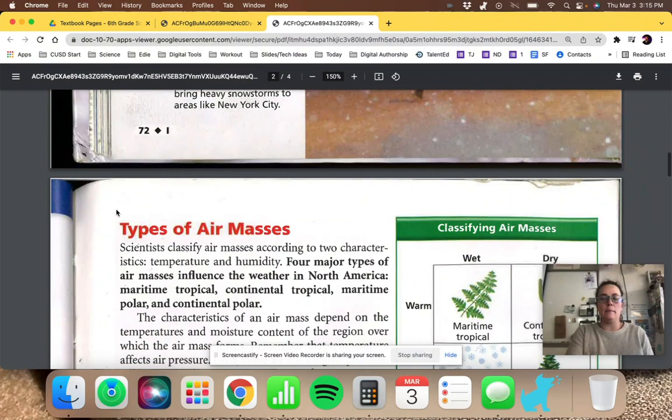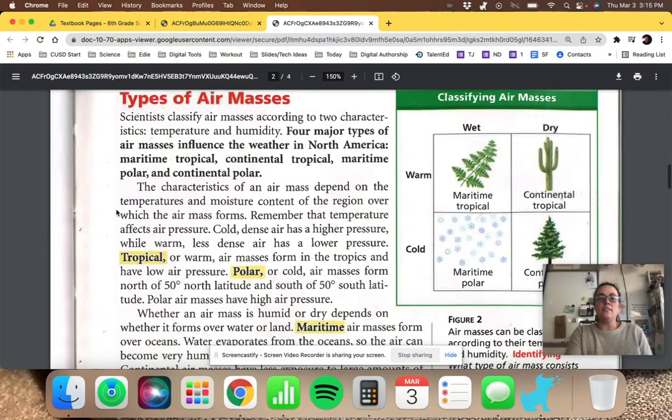All right, going on to types of air masses. Scientists classify air masses according to two characteristics, temperature and humidity. There are four major types of air masses that influence the weather in North America: maritime tropical, continental tropical, maritime polar, and continental polar. The word maritime is like marine, or the Spanish word for sea, mar. Maritime and marine all have to do with the sea or the ocean. So if you see the word maritime, you know that it is going to be an air mass that contains more moisture. It's going to be a wet air mass.